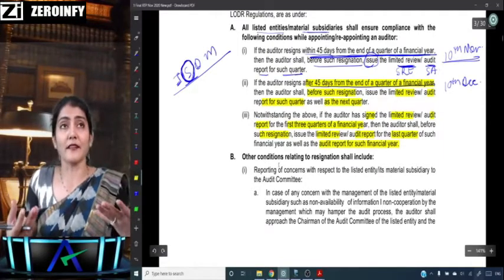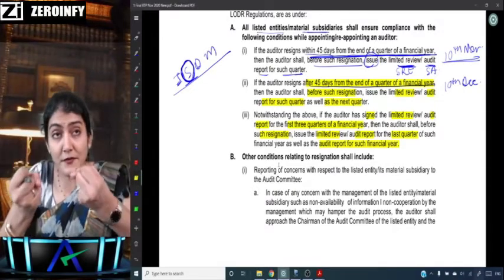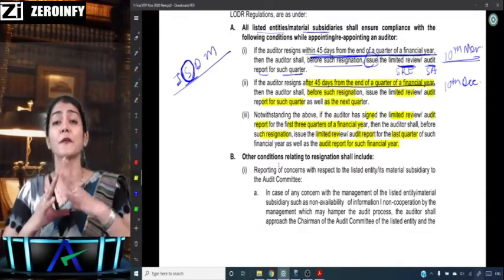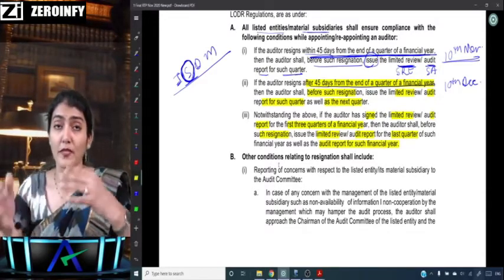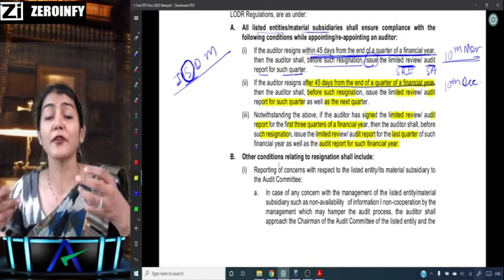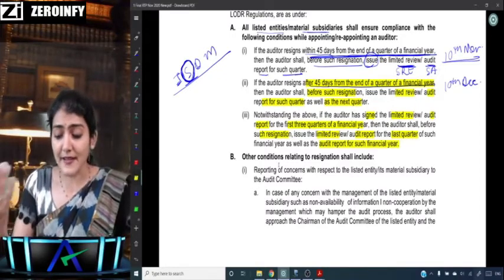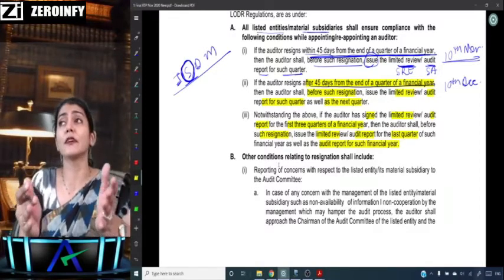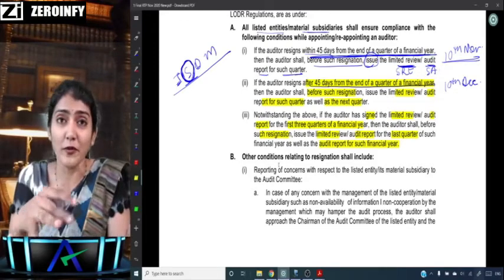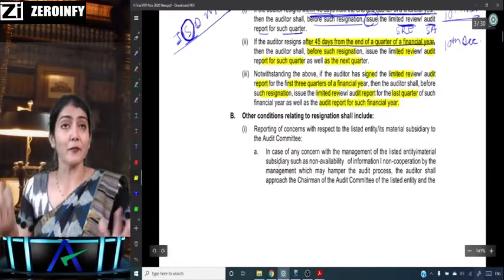So that is what I said. Now all of a sudden the auditor can't get up and walk away. There are some restrictions now put on the auditor over here: within 45 days, after 45 days, and after completing the limited review or the audit report for the first 3 quarters. September is just an example. Say if he resigns on 10th of July or 10th of August, then the quarter which just got over before that is 30th of June. So accordingly, you need to apply the provisions.